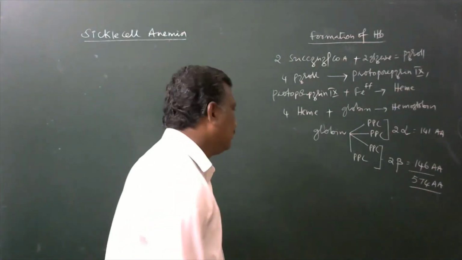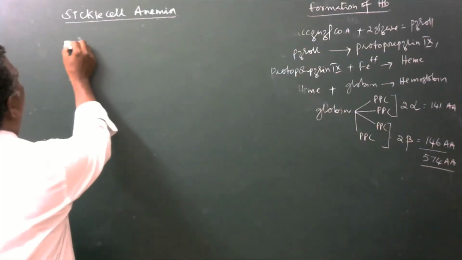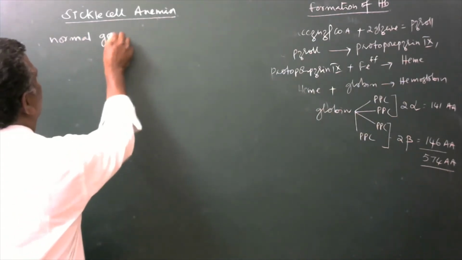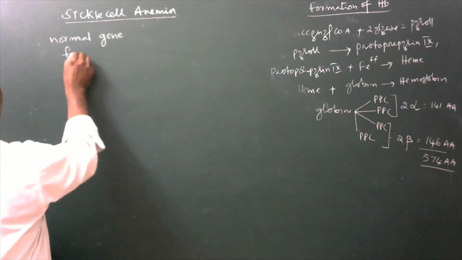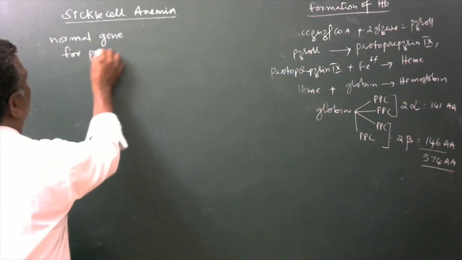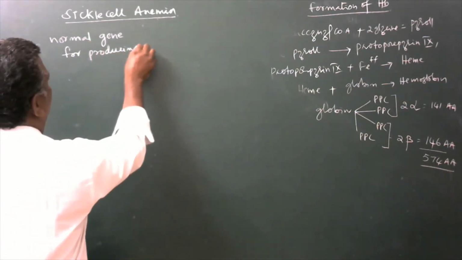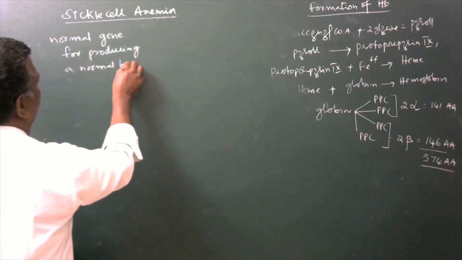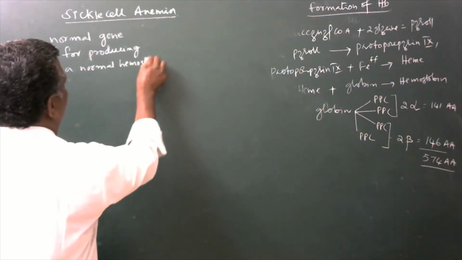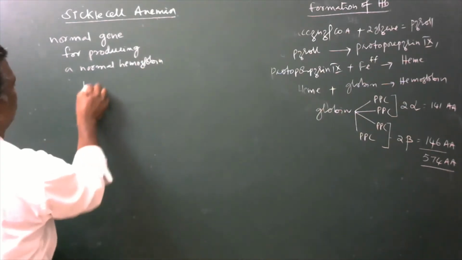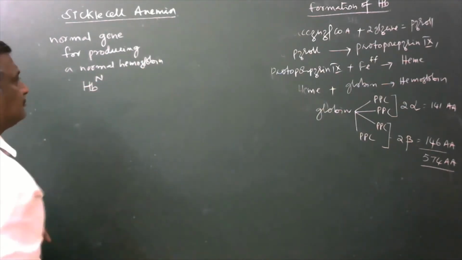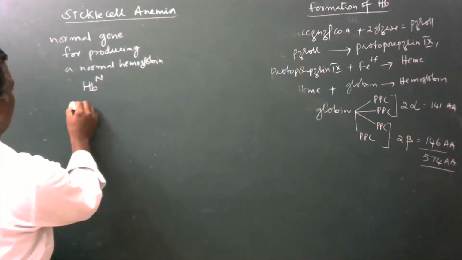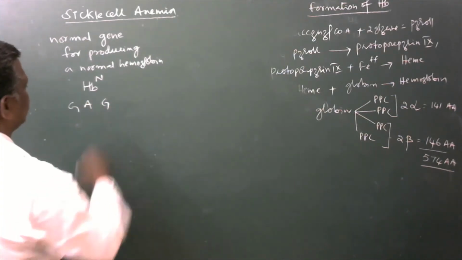Okay. Now a normal gene for producing a normal hemoglobin, that is HbA, always will be GAG.